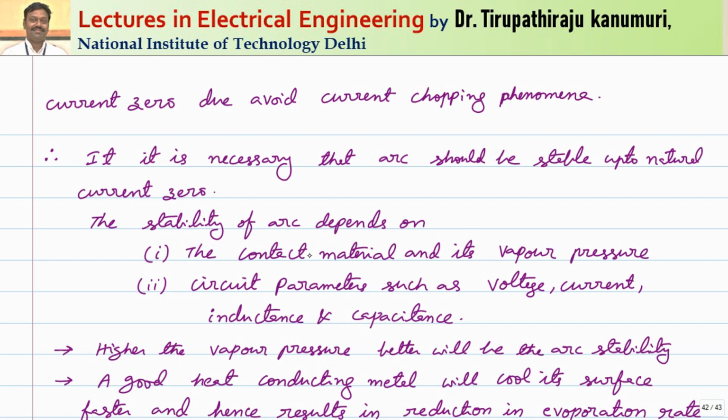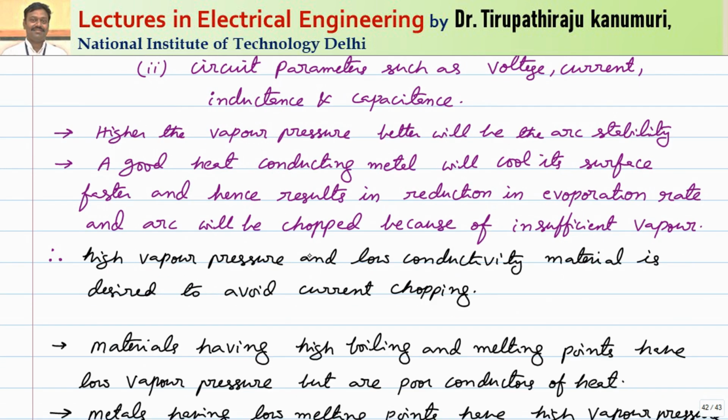Now coming to the contact material and vapor pressure. The higher the vapor pressure, the better the arc stability, because when more vapor is there, the continuous arc will continue until the current 0. It will not be interrupted in between. So vapor should be more. And a good heat conducting metal, let us assume that the material used will be metal only.